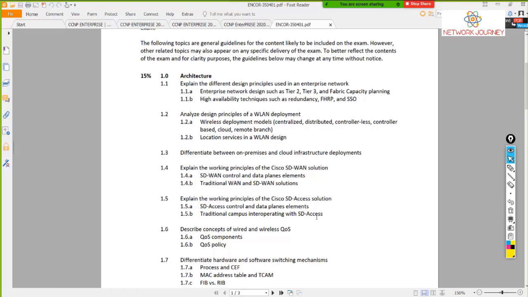And now, what questions can be asked, which we never know? That could be anything out of this huge topic. But as it's a part of the 15%, which also includes the rest of the things, I believe one or two questions at least might be asked. It could be a very simple question, like which controller you use in SD Access. They might give you options like DNAC, APIC, or vManage, and you have to make the decision. Similar way with the SD-WAN as well. It's a very small topic which is in your ENCOR paper.